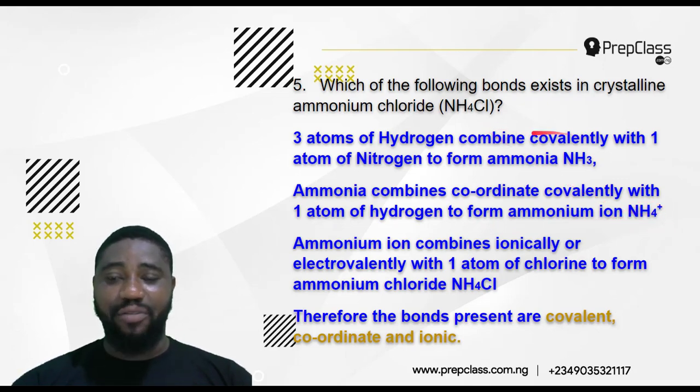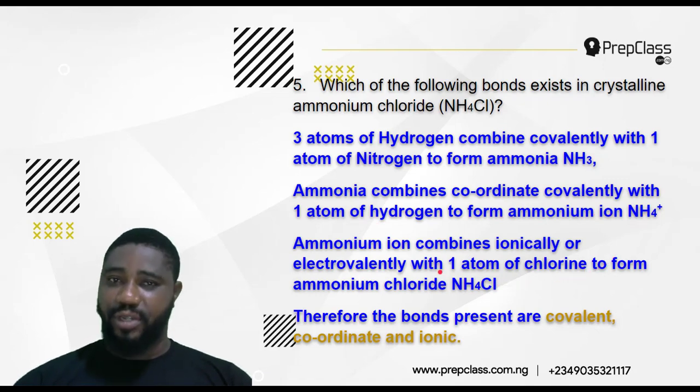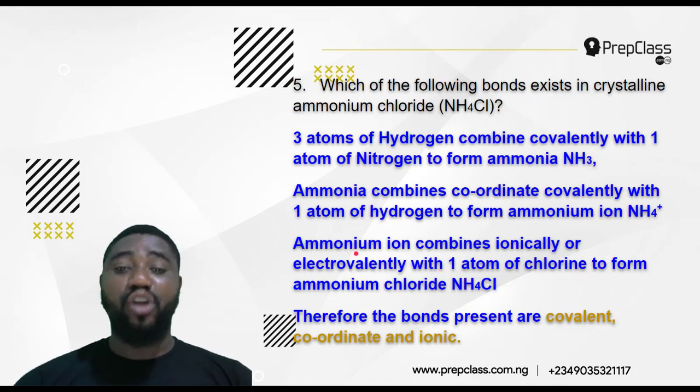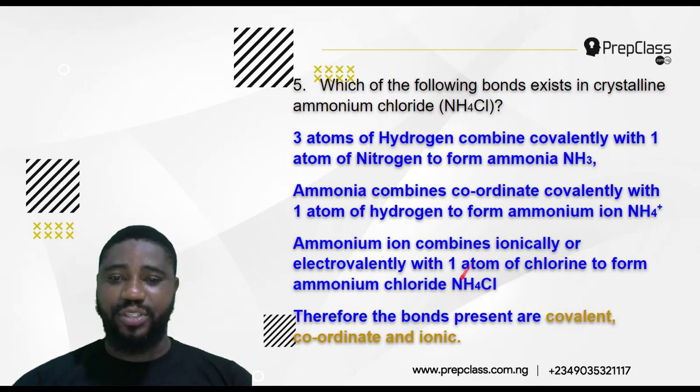So the first, we have a covalent bond. The second, we have a coordinate covalent bond, because ammonia combines with 1 atom of hydrogen to form ammonium ion. The last is that ammonium ion combines ionically, or electrovalently, with chloride to form ammonium chloride, NH4Cl.